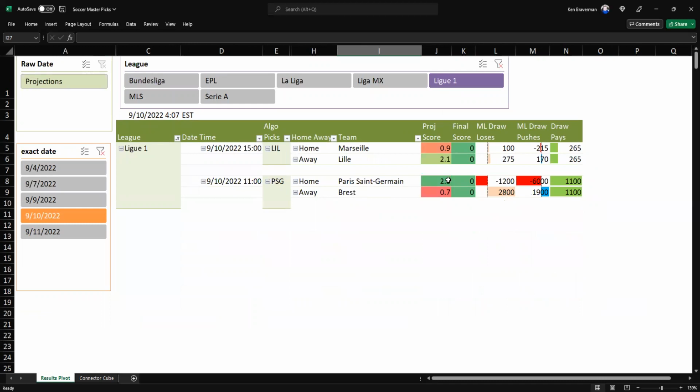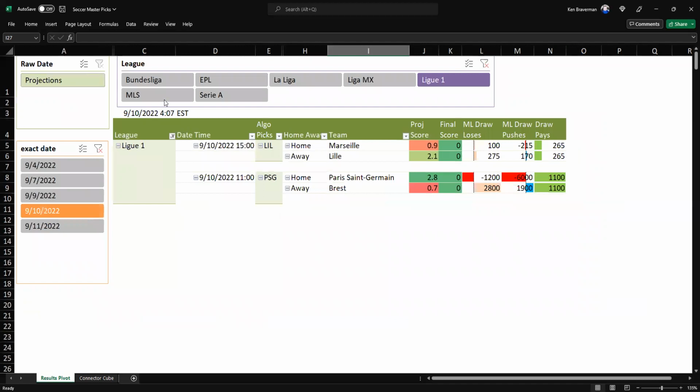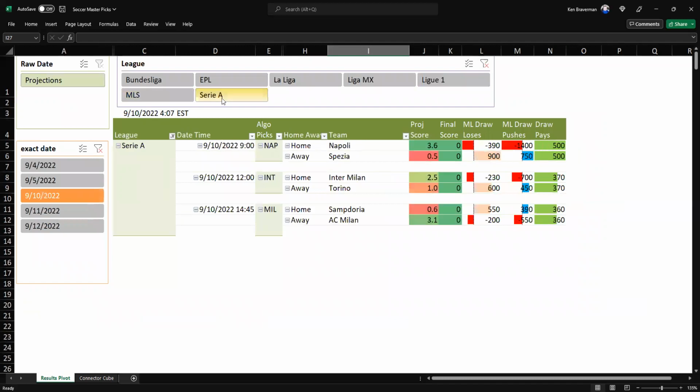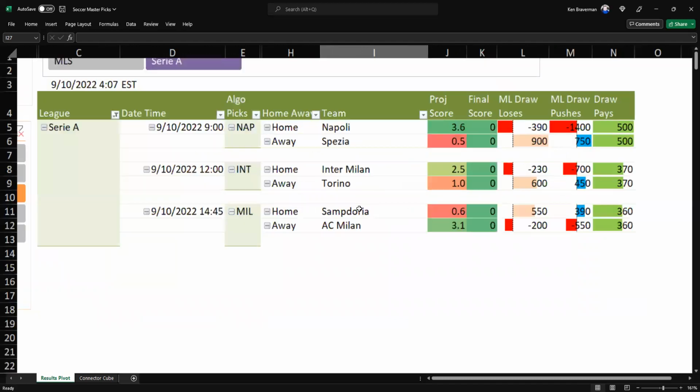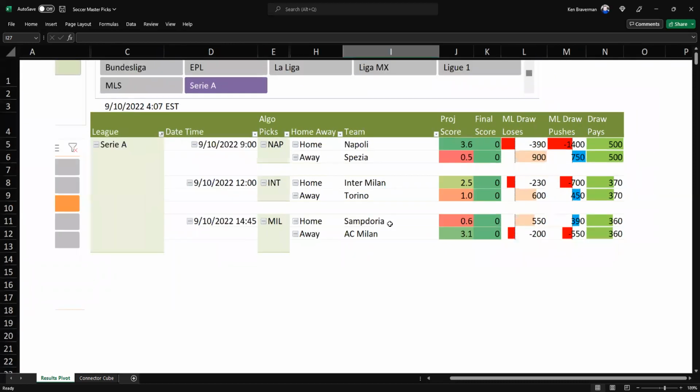Ligue 1. Lille over Marseille as an underdog. Okay, that's one. And then this is a huge favorite for Paris Saint-Germain. And then let's do Serie A, and then we'll finish with MLS. Serie A, Napoli, but it's a bad line. Inter Milan, but it's a bad line. Not a great line for AC Milan either. So tough lines in Serie A.